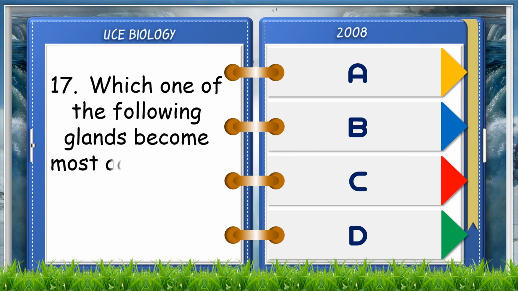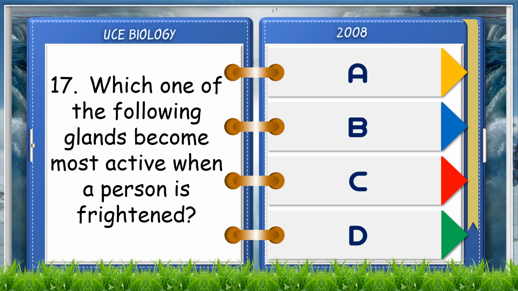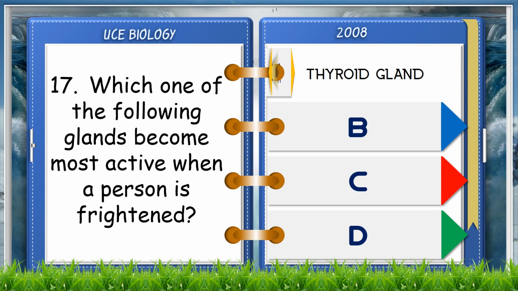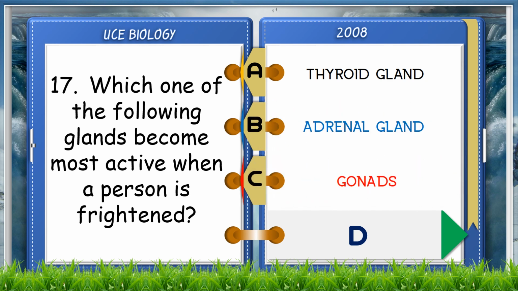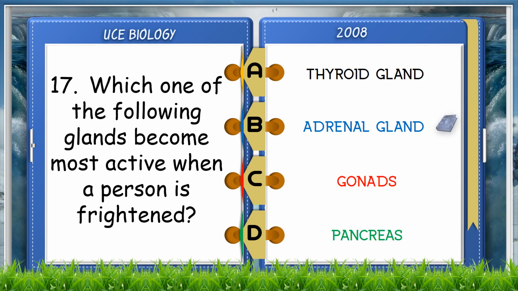Which one of the following glands becomes most active when a person is frightened? A. Thyroid gland. B. Adrenal gland. C. Gonads. D. Pancreas. The answer is B. Adrenal gland.